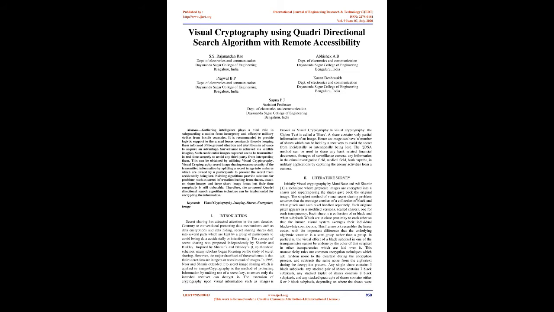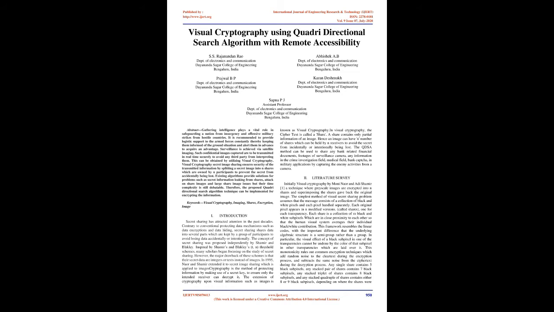2. Literature survey. Initially, visual cryptography by Moni Naor and Adi Shamir was a technique where grayscale images are encrypted into n shares, and superimposing the shares gave back the original image. The simplest method of the visual secret sharing problem assumes that the message consists of a collection of black and white pixels and each pixel is handled separately. Each original pixel appears in n modified versions, called shares, one for each transparency. Each share is a collection of m black and white subpixels which are in close proximity to each other so that the human visual system averages their individual black/white contribution.